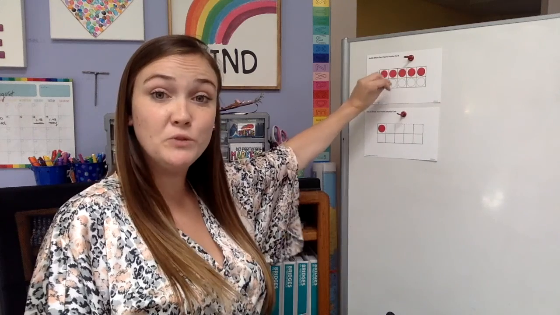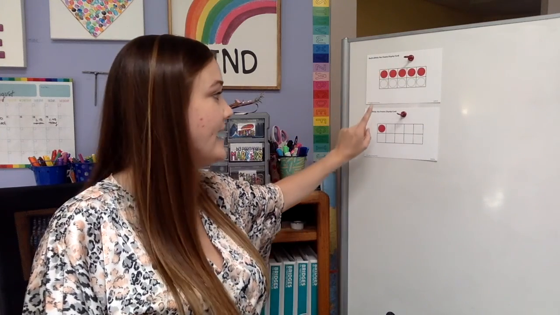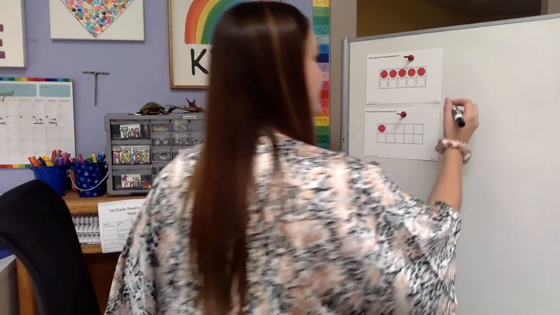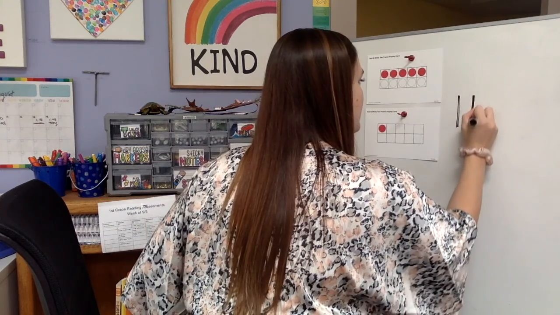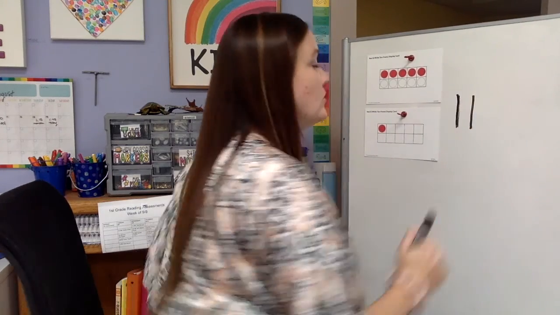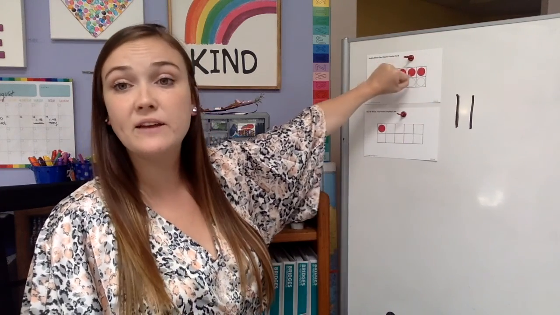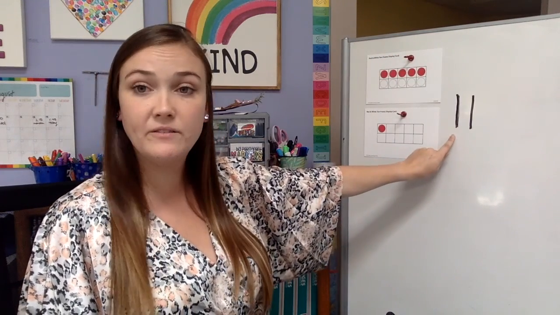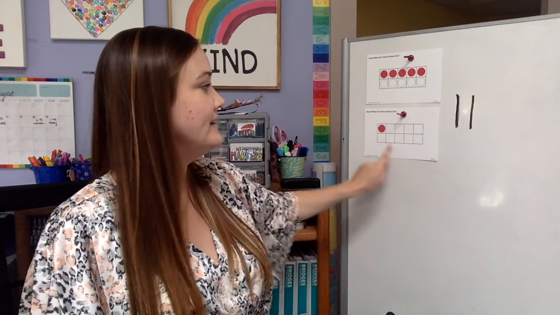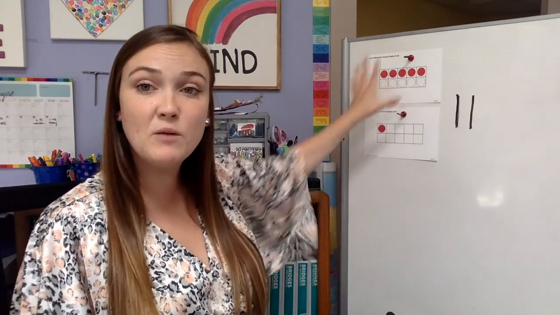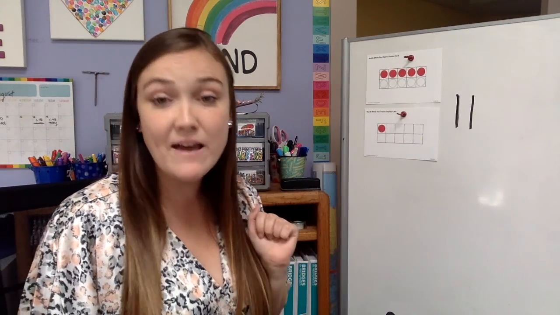This is already filled, which is why I start with 10. 10, 11. This is how I write an 11. A 1 and a 1. Remember, this 1 comes from this full 10 frame. I have 1 full 10 frame. Then this 1 comes from here to make the number altogether 11.